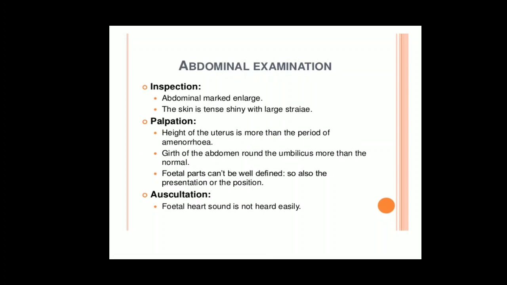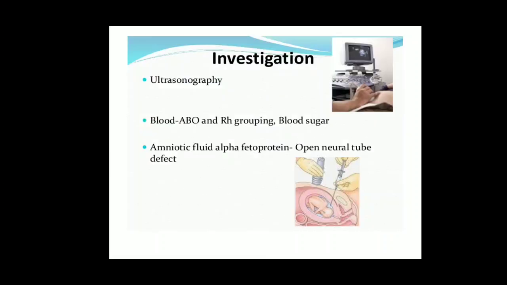You cannot palpate the fetal parts because of more liquor amnii. On auscultation, you are not able to hear the fetal heart sound also. Next comes investigation.